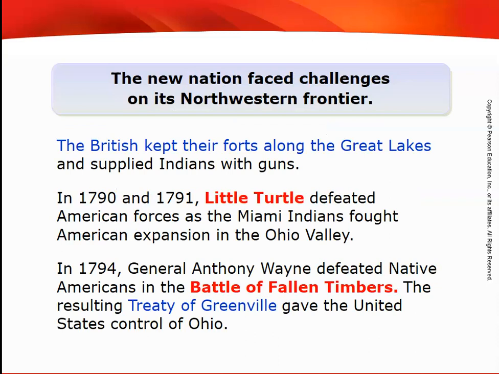So the new nation faced challenges on its northwestern frontier. What I want you to remember from this is that the Treaty of Greenville will be signed with Native Americans and the United States. The Treaty of Greenville gives the United States control of Ohio. What it gives the natives is the promise that land will never just be taken. Negotiations will happen. A treaty will be signed.